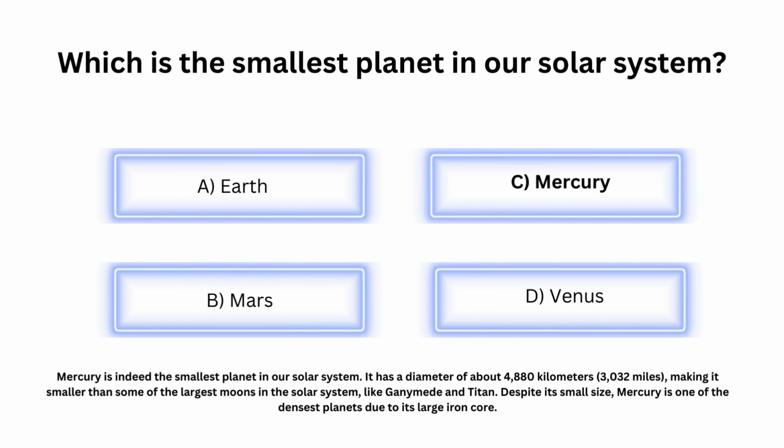Mercury is indeed the smallest planet in our solar system. It has a diameter of about 4,880 kilometers or 3,032 miles, making it smaller than some of the largest moons in the solar system, like Ganymede and Titan. Despite its small size, Mercury is one of the densest planets due to its large iron core.